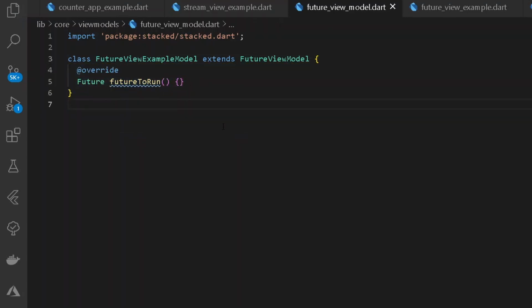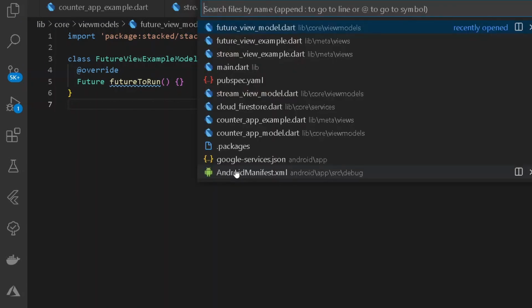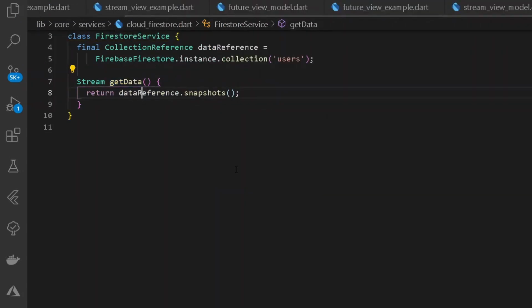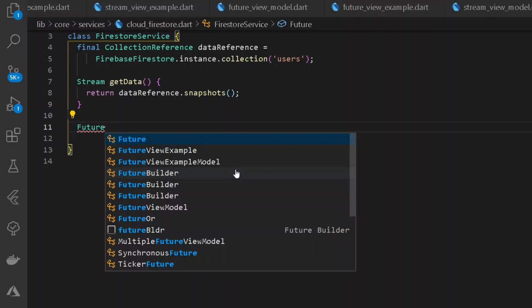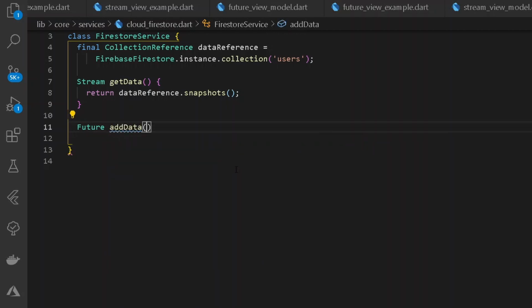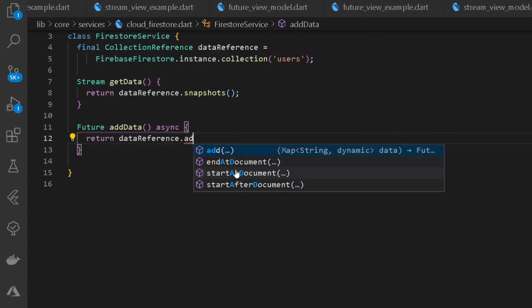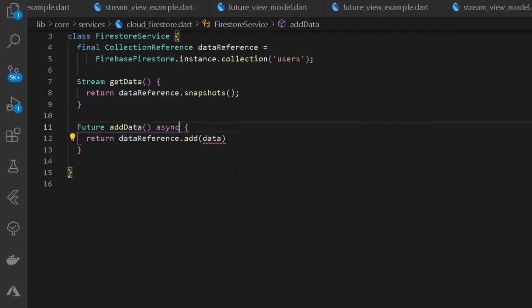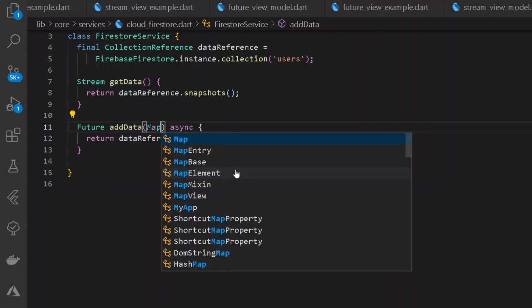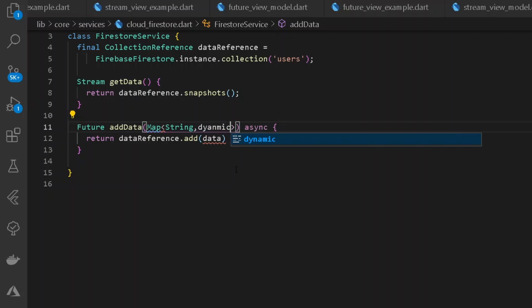Before adding all of our data under our Cloud Firestore, let's go under our service file, which is Cloud Firestore, and create a new method for simply adding all of our data under our Cloud Firestore. For that, let's have a new future method of add data. The following future method shall be asynchronous, and under this we shall be simply adding return data reference dot add. It shall be taking all the data. So here we shall be simply passing a map of string and dynamic. Let's name the following thing data. Once we have done this, add a semicolon and we are good to go.